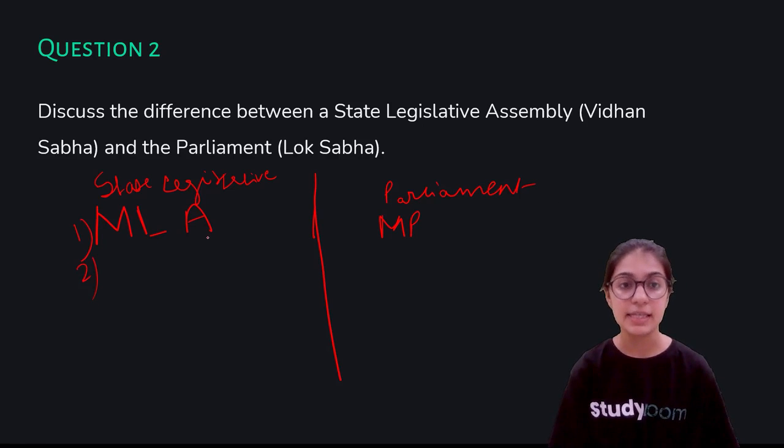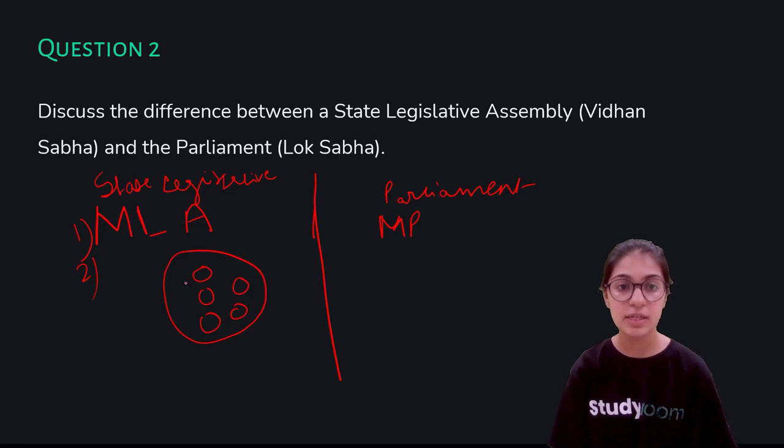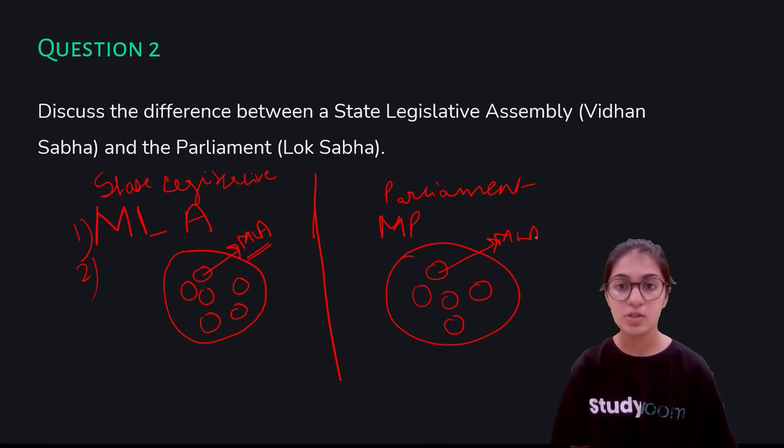The second difference is that, as we discussed in the previous slide, if this is the whole state, there are smaller regions in the state called constituencies, and each constituency has an MLA, which is the elected representative. But what is the member of parliament? This is the entire state and there are small regions, and this is the MLA of this particular constituency. MP comprises all the MLAs that are in the state.